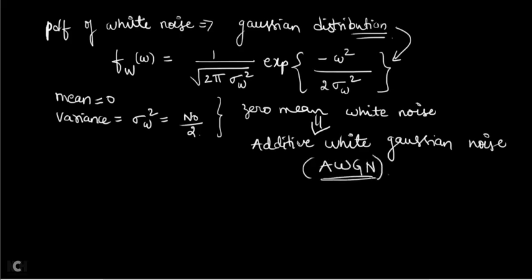This is very famous in communication systems. So this much you need to write if they ask for a brief note on white noise.